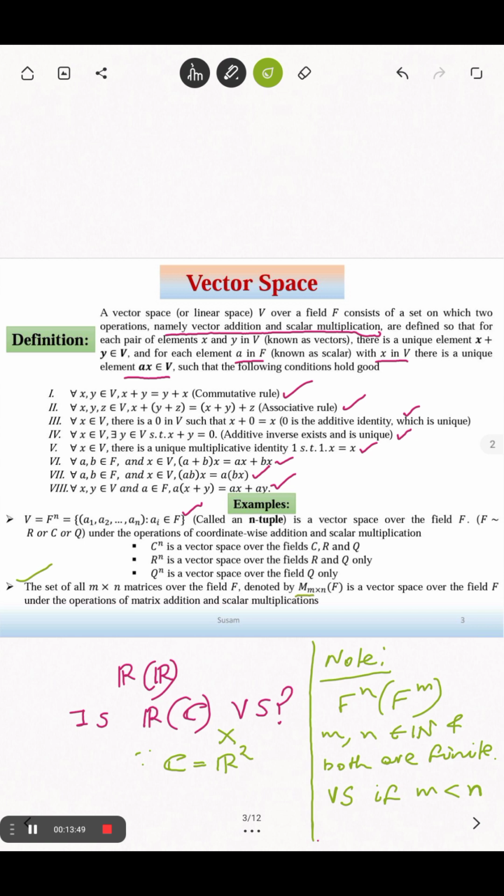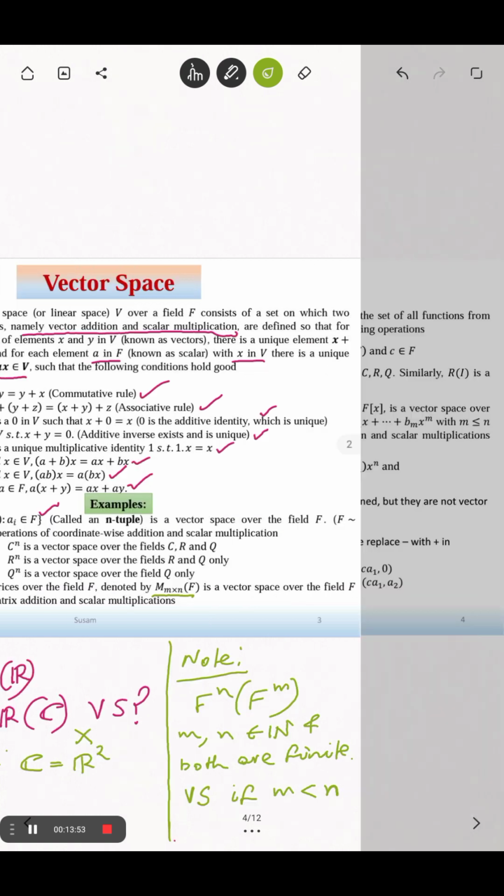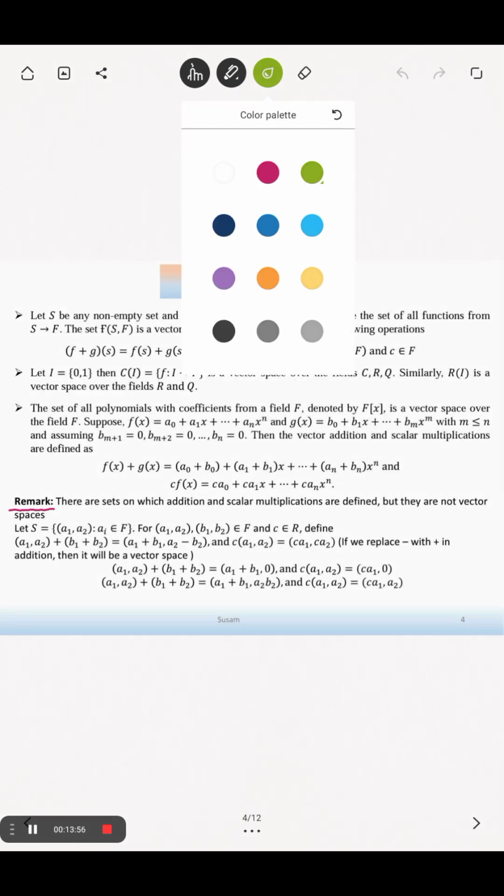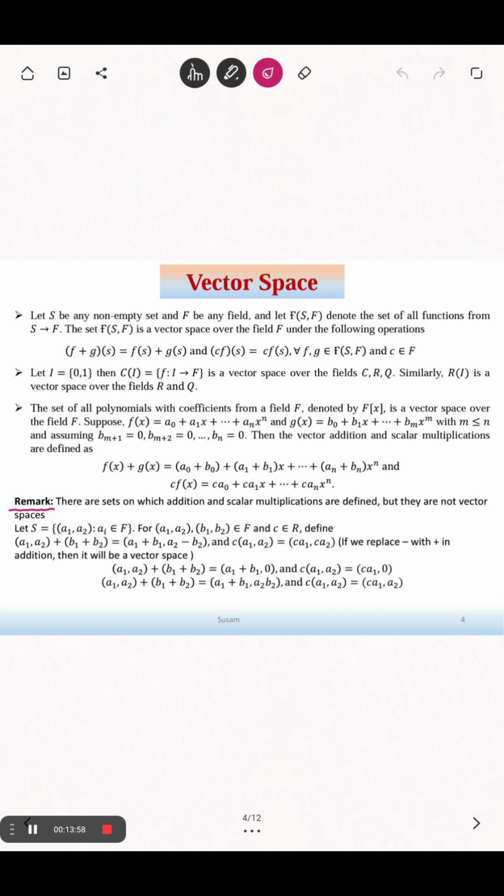Then the next example: the set of all m cross n matrices over the field F, denoted by M m cross n of F, is a vector space over the field F. Some more examples I have given here, like the set of all functions from S to F, where S is a non-empty set and F is a field, is a vector space under vector addition and scalar multiplication.